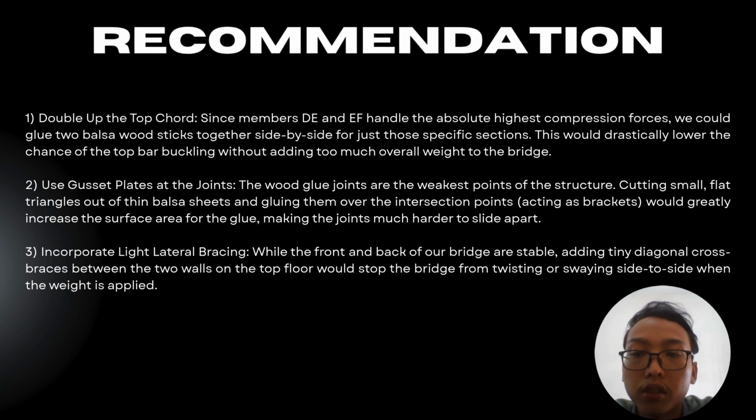Second one is use gusset plates at the joints. The wood glue joints are the weakest point of the structure. Cutting small flat triangles out of a thin balsa sheet and gluing them over the intersection points, which we can use as a bracket, would increase the surface area for the glue and make the joint much harder to slide apart.